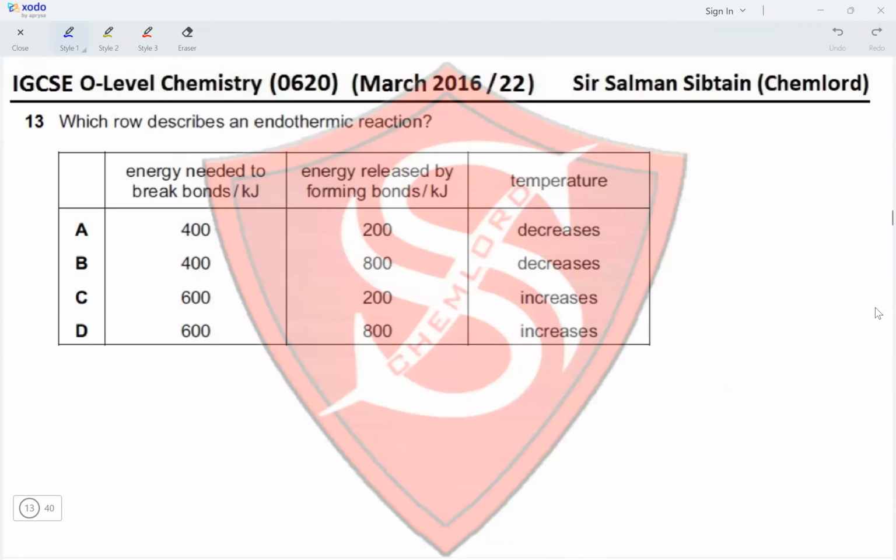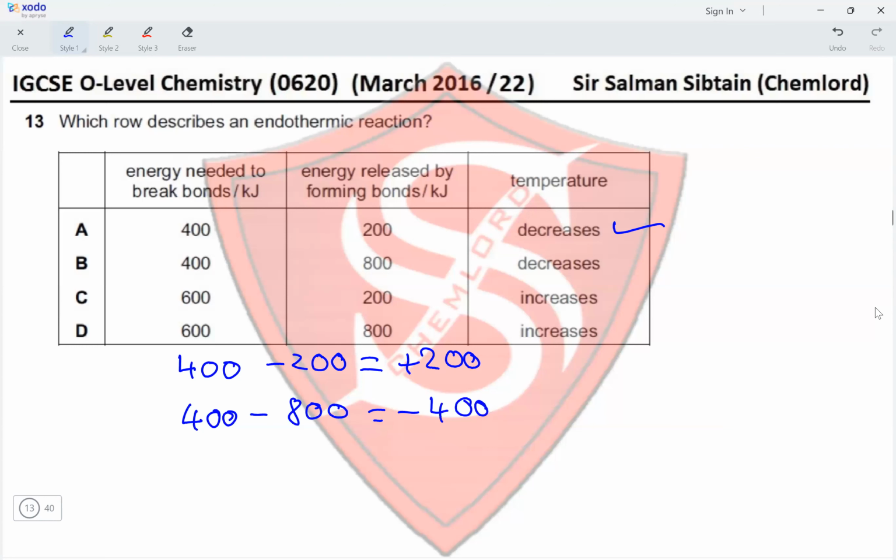Question 13. Which row describes an endothermic reaction? So the energy needed to break bonds is 400 for A, and the energy released by forming bonds is 200. So 400 minus 200 would give us an energy change of positive 200, and the temperature would decrease. So this is correct. In B, we've got 400 minus 800, which will give us minus 400. This is an exothermic reaction. The temperature should increase. So this is incorrect as well.